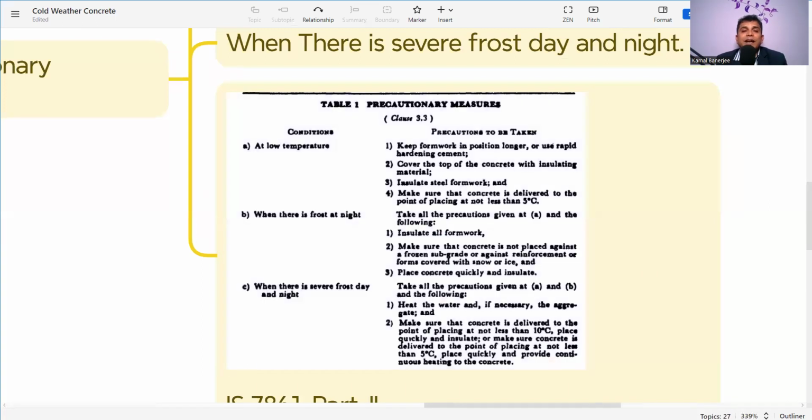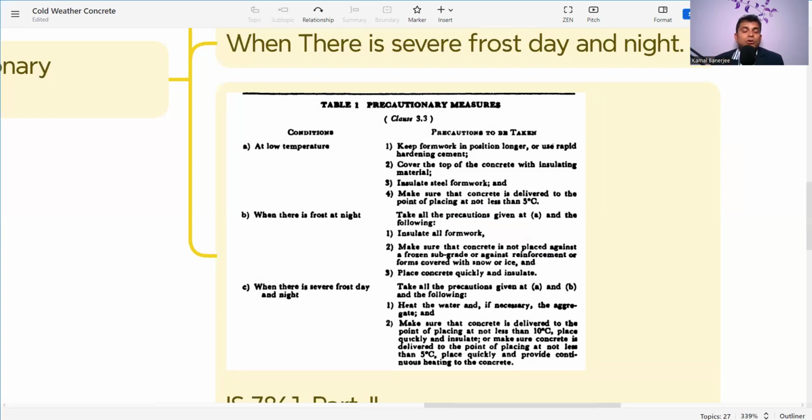First, at low temperature, that means when the temperature is in between 5 degrees centigrade. Keep formwork in position longer or use rapid hardening cement. So first criteria, we need to keep the formwork in position and we need to use the rapid hardening cement. Cover the top of the concrete with insulating material. So insulating material we need to provide to prevent the heat loss. Then insulate steel formwork, and make sure that the concrete is delivered to the point of placing at not less than 5 degrees centigrade. That is very much essential, that the concrete should not be less than 5 degrees centigrade.